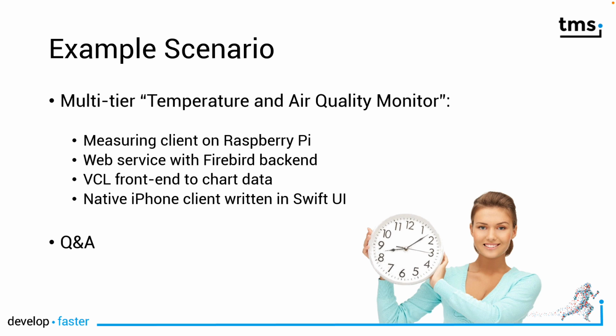The example scenario that I'm going to show is a temperature and air quality monitor which runs on your Raspberry Pi. There are many usage scenarios in the industry nowadays. For example, if you run a property management company and you want to monitor the temperature and air quality in the properties that you manage, you could put a Raspberry Pi in each of those locations.